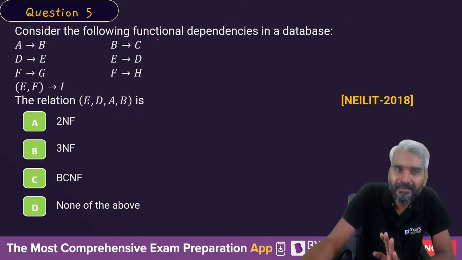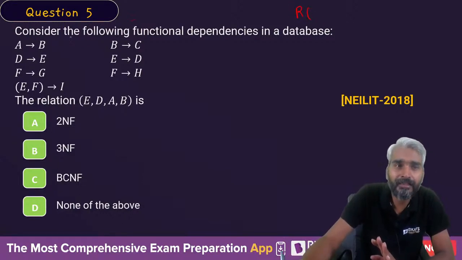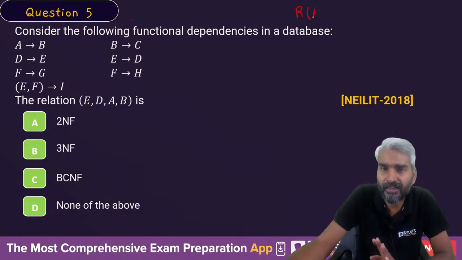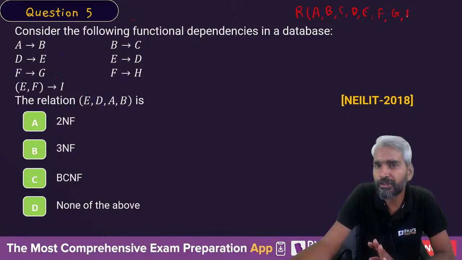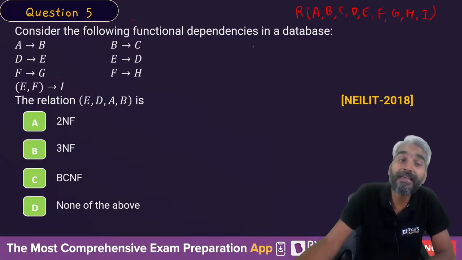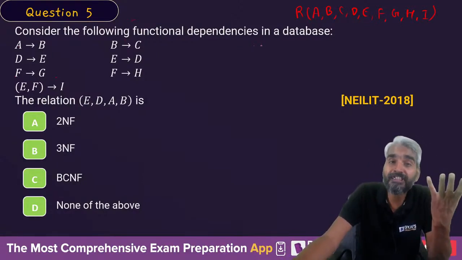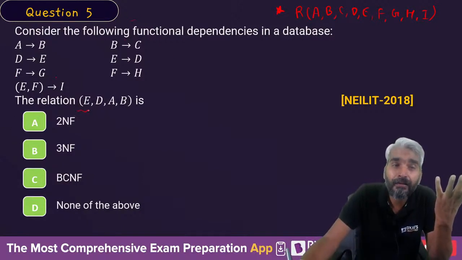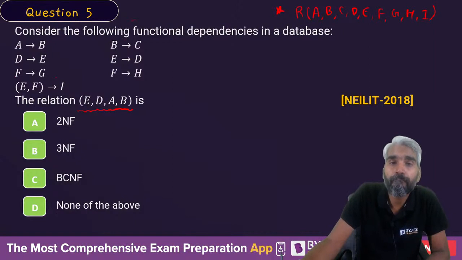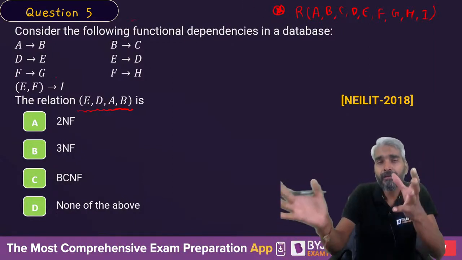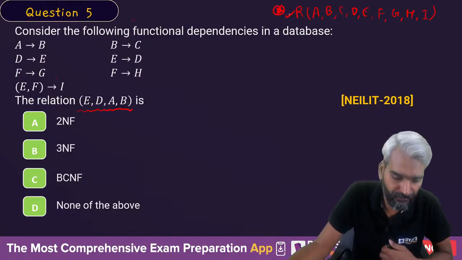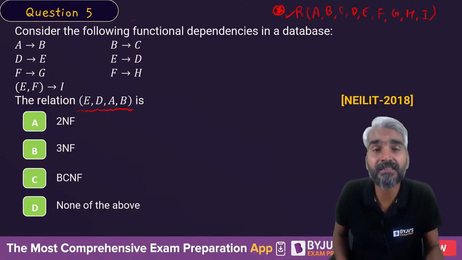If you look at the relational schema, there will be attributes A, B, C, D, E, F, G, H, I. So this relational schema has the attributes A, B, C, D, E, F, G, H, I. But the question is not asking for information about this relational schema, but for a partition, a subrelation of this relational schema R.